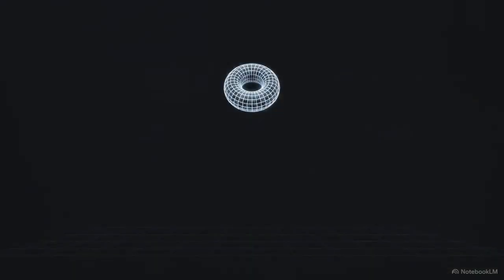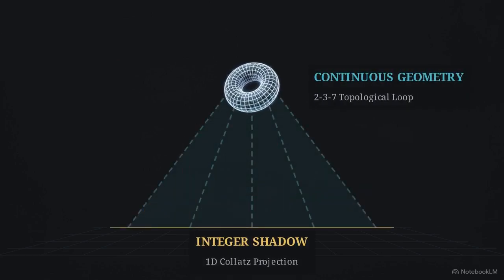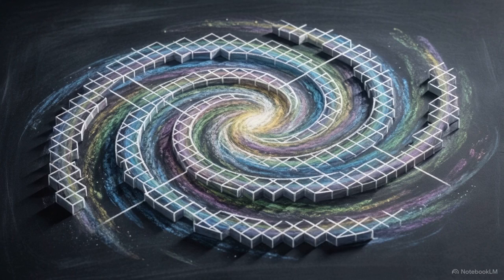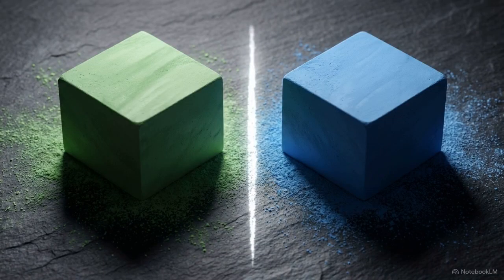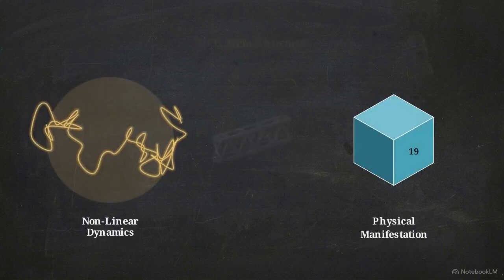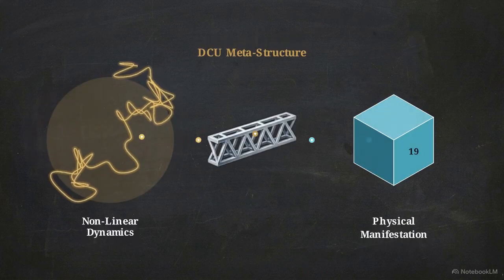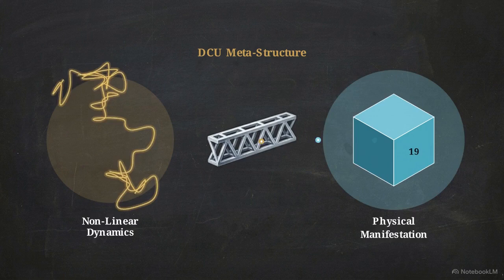The Collatz conjecture tracks the integer shadow of a continuous physical geometry, a recursive architecture that governs how systems manifest and resolve throughout the universe. We identify this architecture through the Dual Caustic Universe Framework, or DCU. This is a metastructure designed to bridge nonlinear dynamics and physical manifestation.